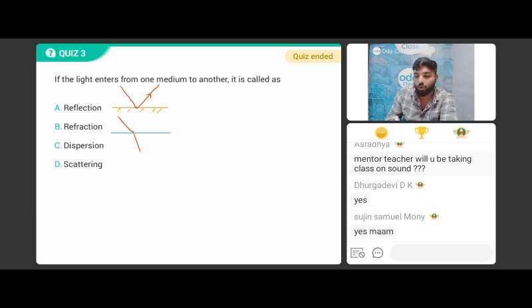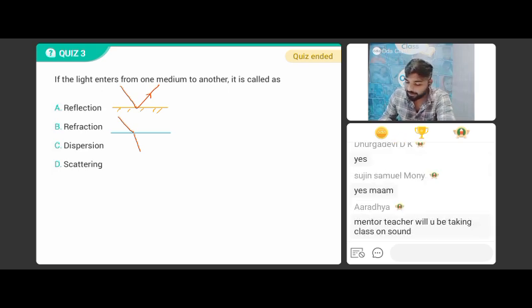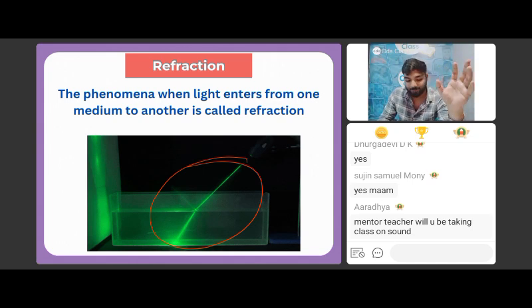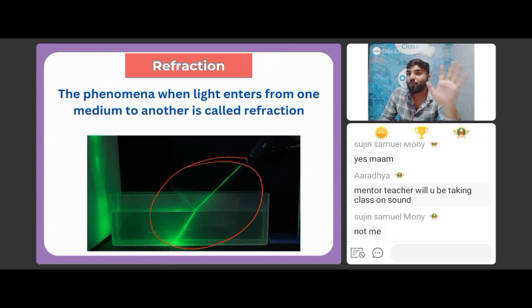Now, students, I'm very sure that you might be thinking, sir, you did not tell us why the light is bending. Yes or no? How many of you have the same question in your mind? Sir, why is the light bending? I know what you were thinking. So, children, are you ready for a small experiment? Tell me. Yes. Okay, let's do an experiment.